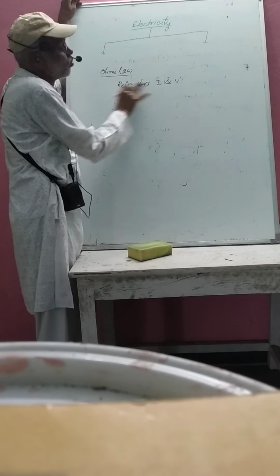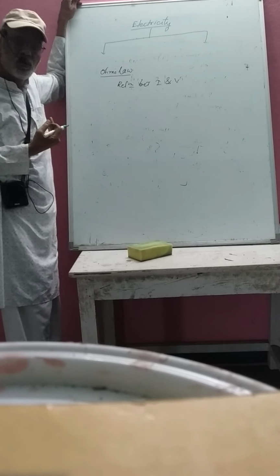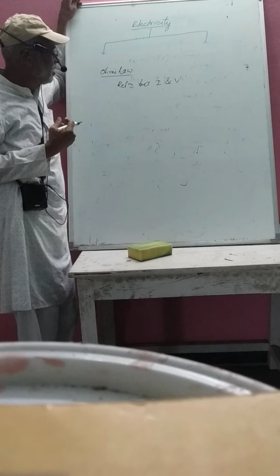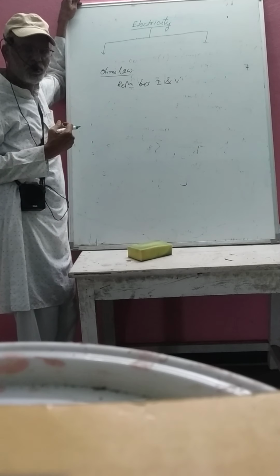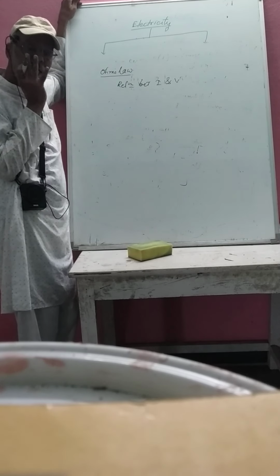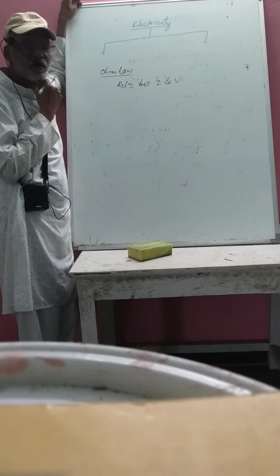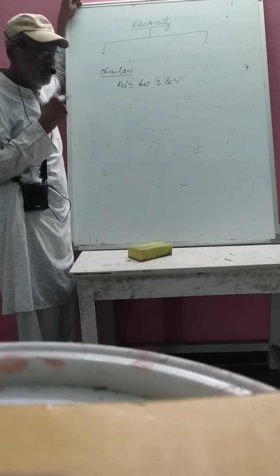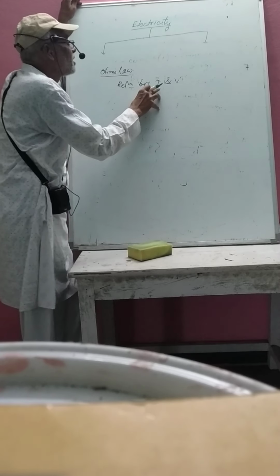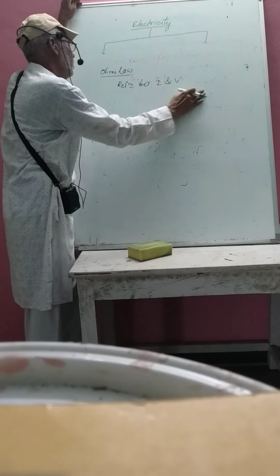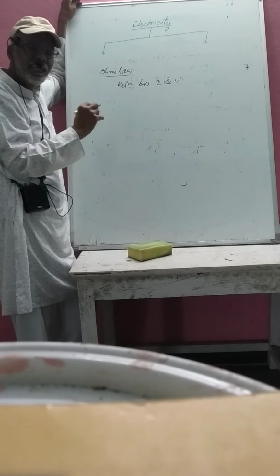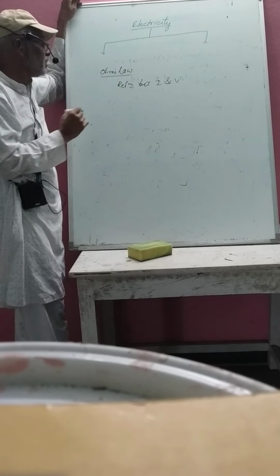With this outline, we are able to generate the statement of Ohm's law. You may ask a question like this: state and explain Ohm's law. If that is the case, in order to generate the statement, this relation is very useful. How is this relation useful in designing the statement of Ohm's law?